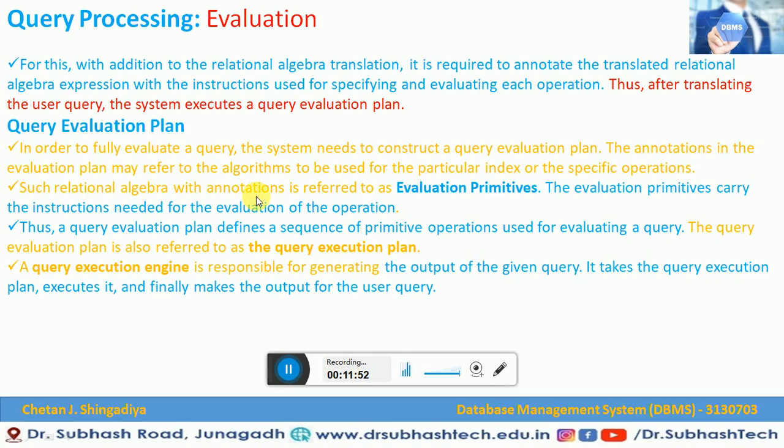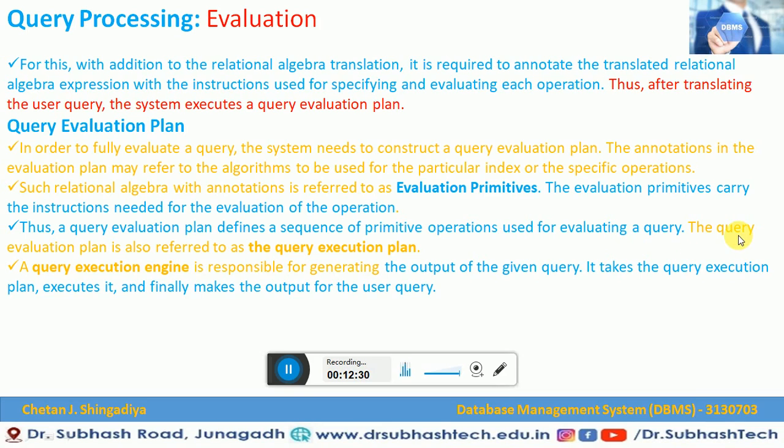Now such a relational algebra with an annotation is referred to as an evaluation primitive. When we use annotations in a relational algebra, we can call it evaluation primitives. These evaluation primitives carry the instructions needed for the evaluation of an operation. This is the important thing about evaluation primitives. Thus the query evaluation plan defines a sequence of primitive operations used for evaluating a query.